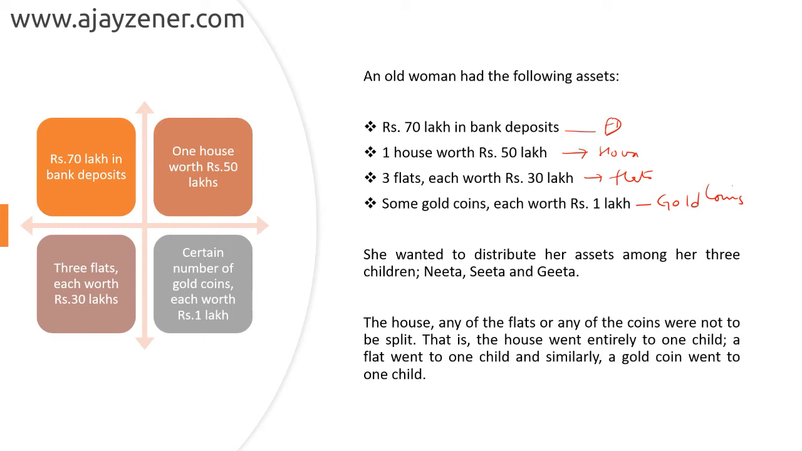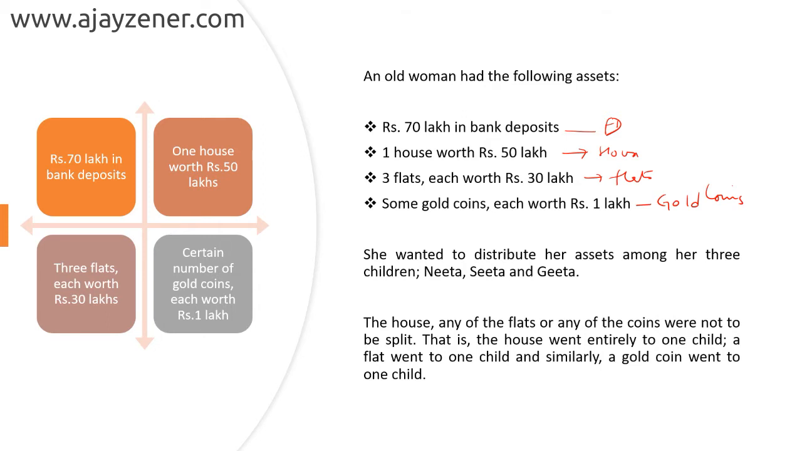She wanted to distribute her assets among 3 children, Neeta, Sita and Geeta. The house, any of the flats or any of the coins were not to be split. So which means you can't give half a flat or half a house to anybody. So that's not possible. It cannot be split. That is, the house went entirely to one child, a flat went to one child, and similarly gold coin went to one child. So that is pretty much clear kind of question.